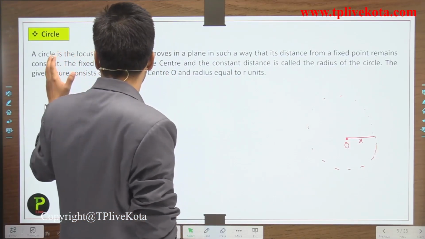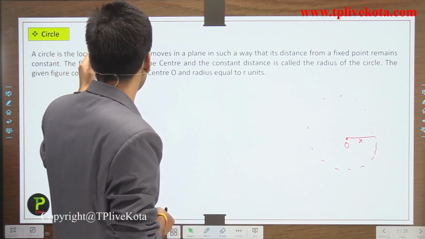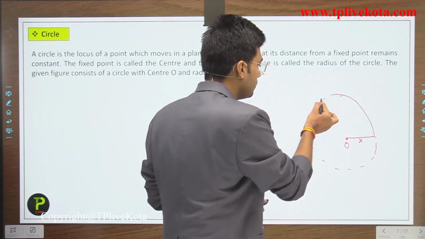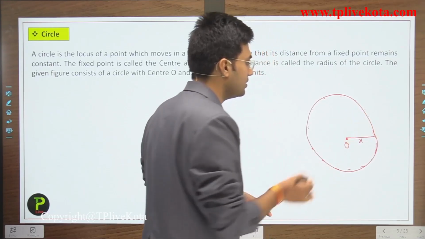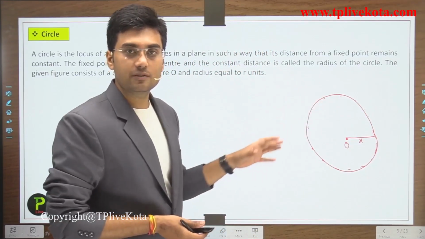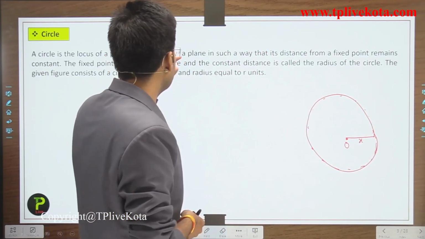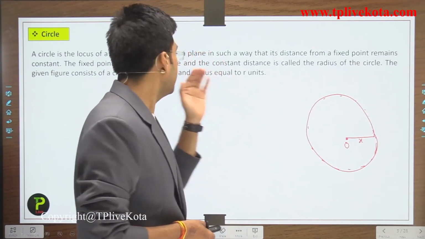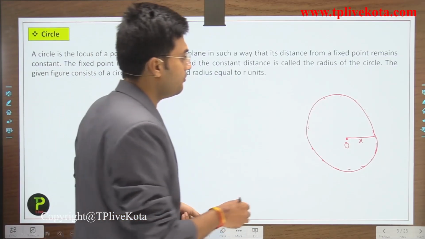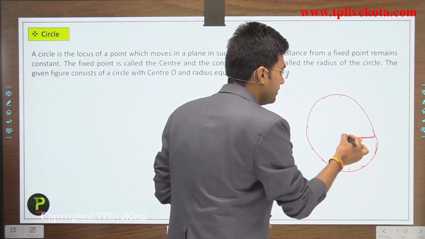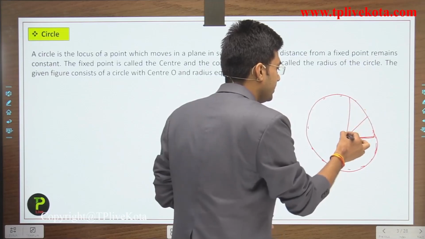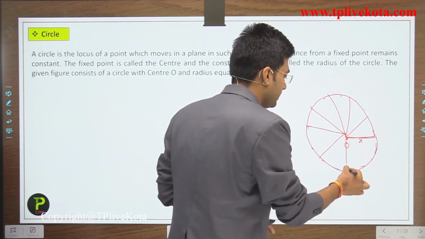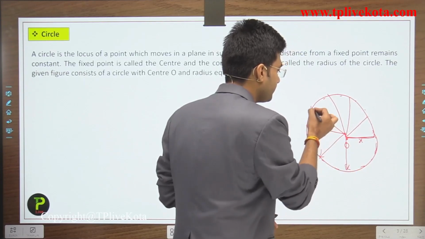And we can define it as: a circle is the locus of a point. What is locus? Locus is the path of all these points, which moves in a plane in such a way that its distance from a fixed point remains constant. This is the fixed point and this distance remains constant for each and every point on this path. Clear?